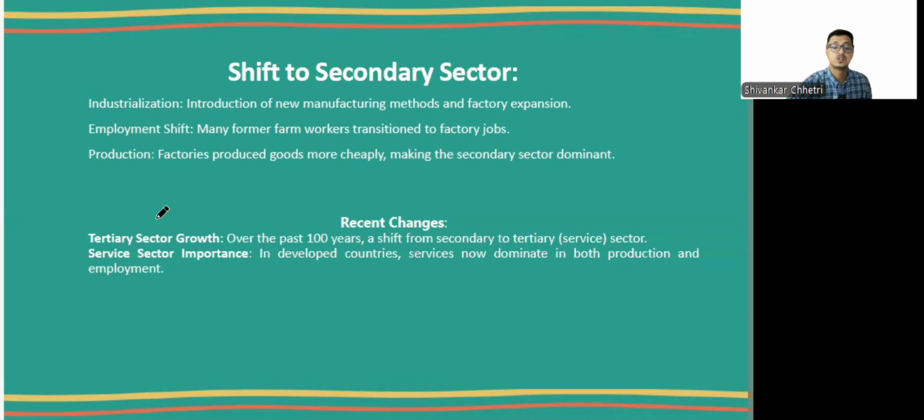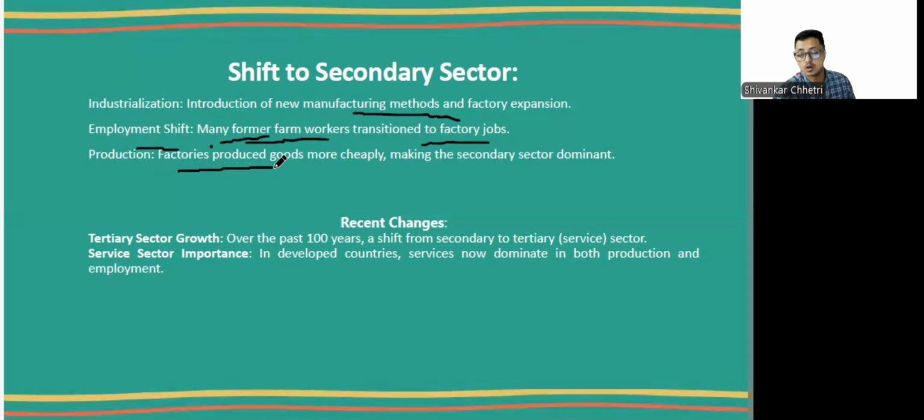There were new manufacturing methods and factory expansion. We saw the industrial revolution, not all over the world, but in the developed parts of the world, especially in Western society. Then there was a shift of employment from farm workers. They transitioned into factory jobs in search of better opportunity and regular income. People started shifting from farm work to the factory.